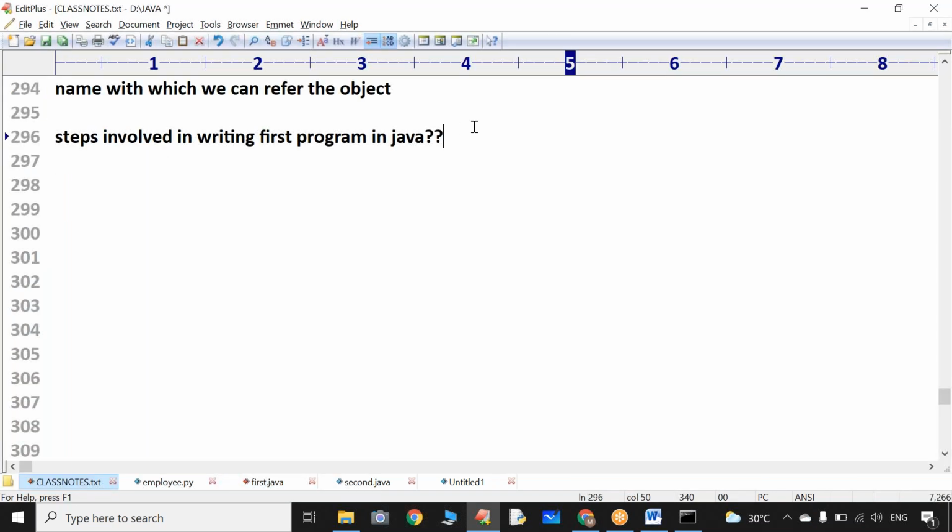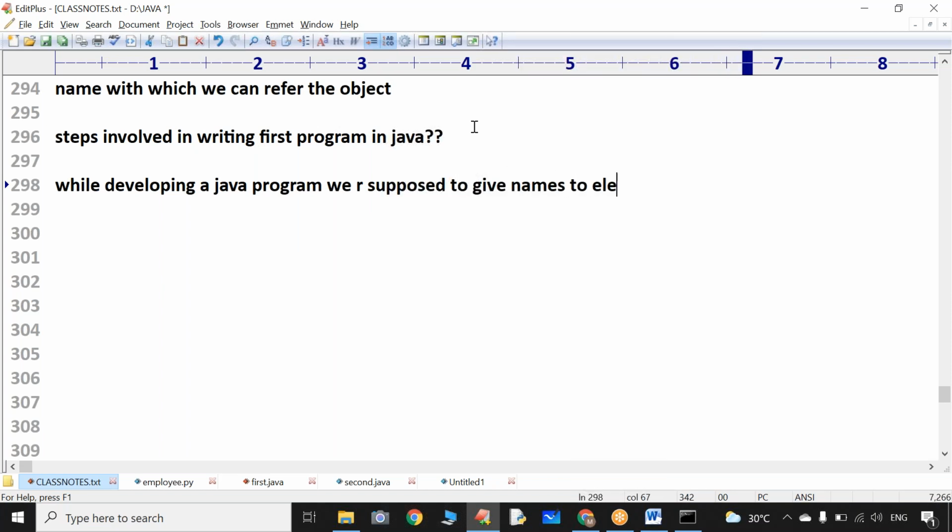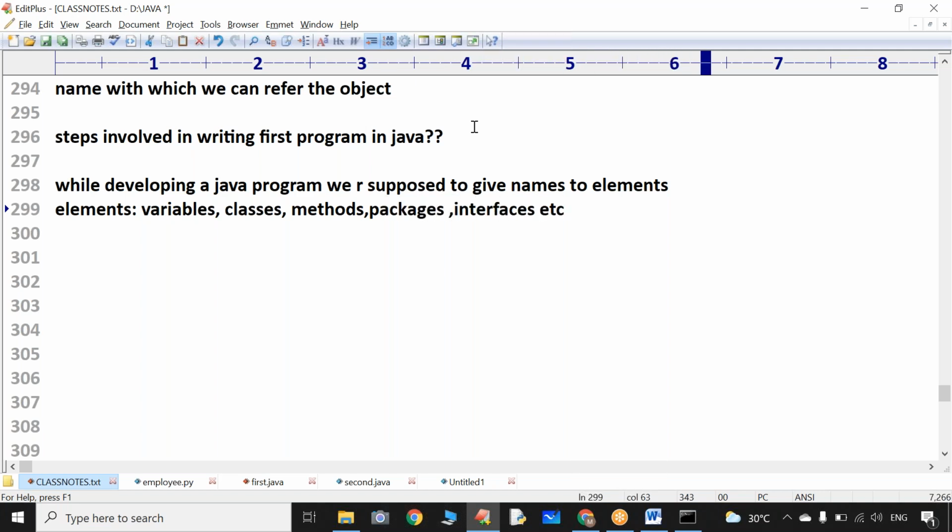While developing a Java program, we are supposed to give names to elements. What are those elements? Variables, classes, methods, packages, interfaces, etc. But currently we are talking about a class.